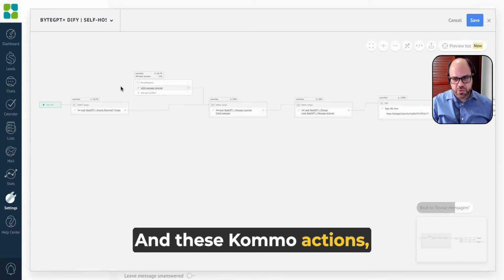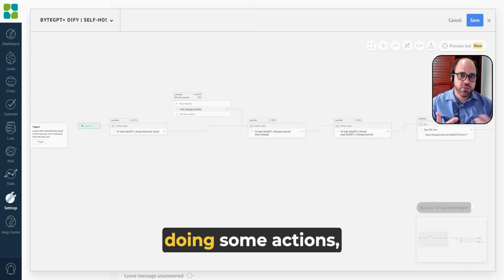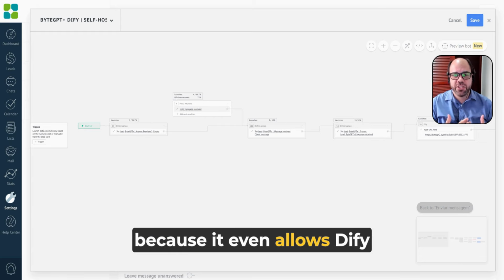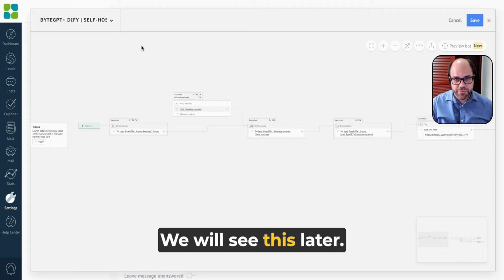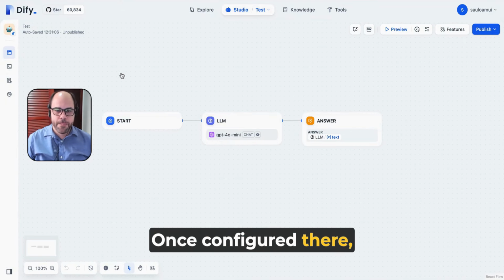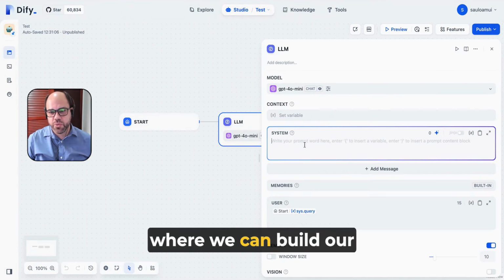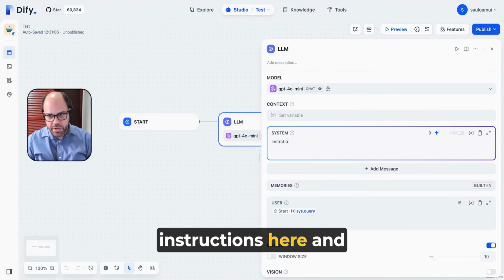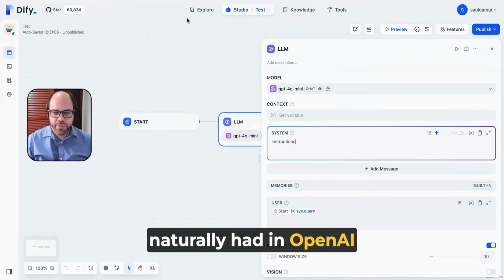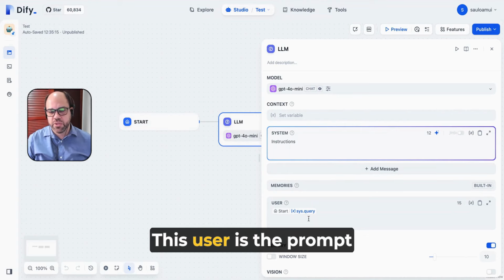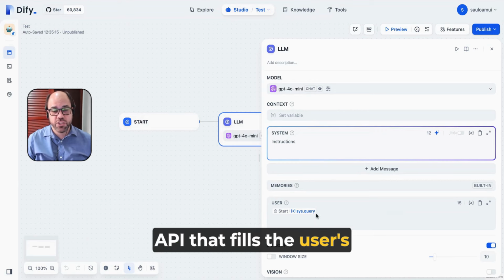And these Kommo actions you leave for Kommo's things. You can leave some sales bots doing some actions, because it even allows Dify to call other sales bots. We will see this later. Once configured there, we will then deal here now in Dify, where we can build our instructions in the way you need, which would be those you naturally had in OpenAI or new ones. This user is the prompt interaction that comes from our API that fills the user's message.